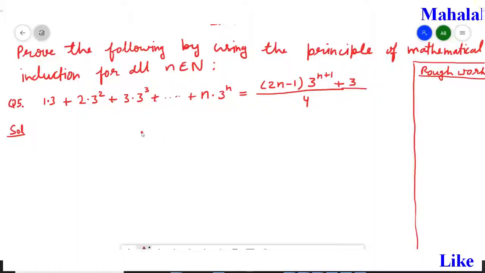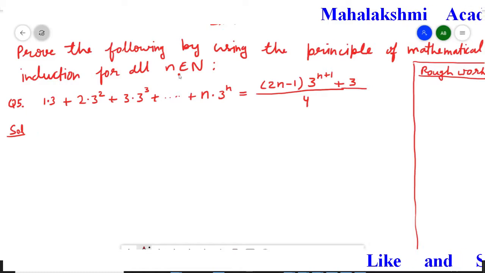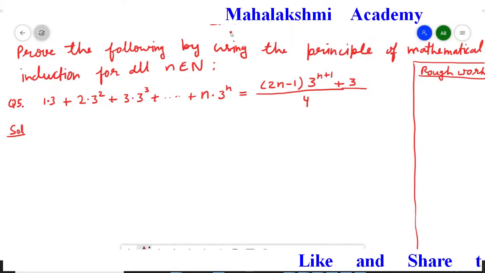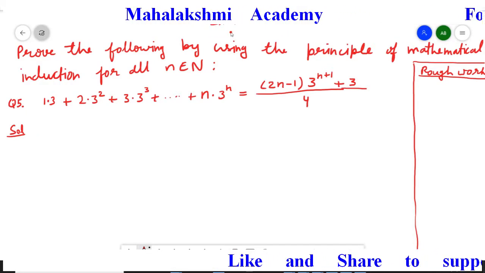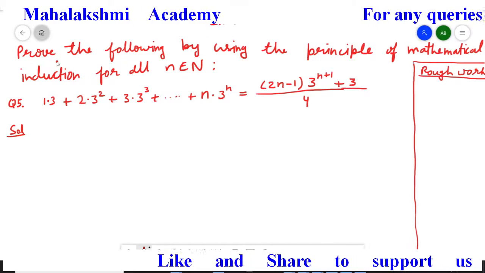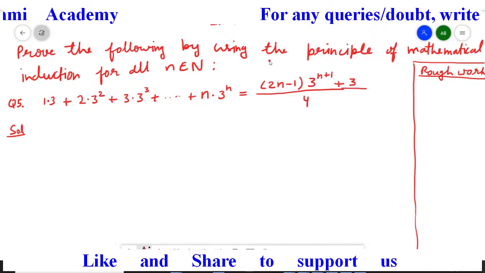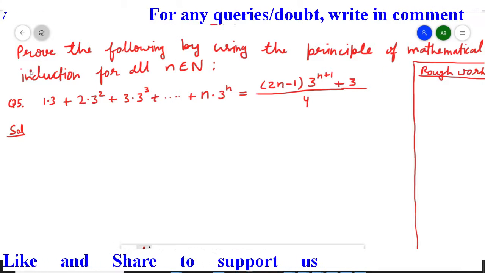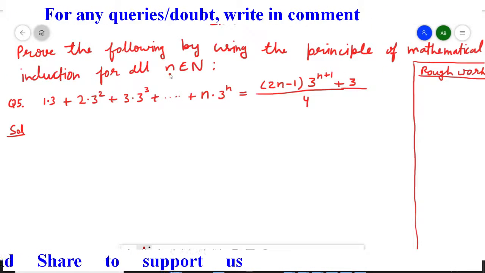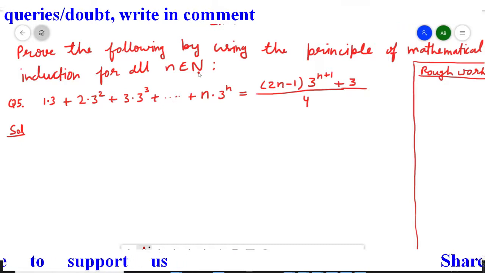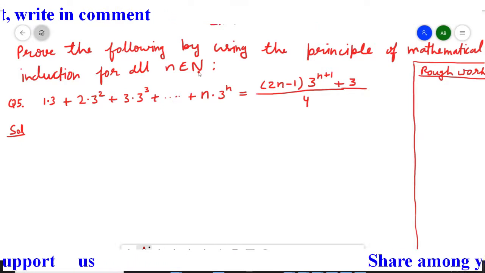Hello everyone, I am going to explain question number 5 from exercise 4.1, and this question belongs to 11th class maths. Here we have to prove the following by using the principle of mathematical induction for all n belongs to capital N. Here capital N is the set of natural numbers.